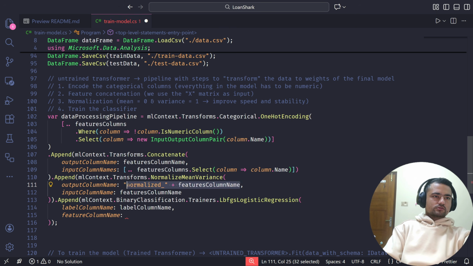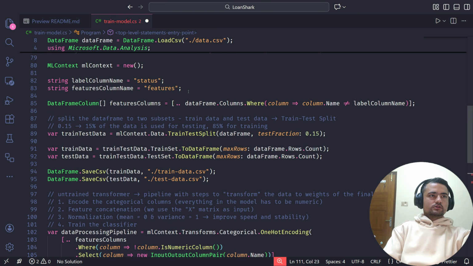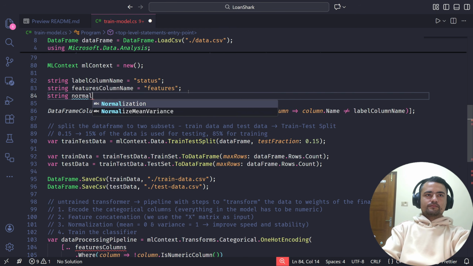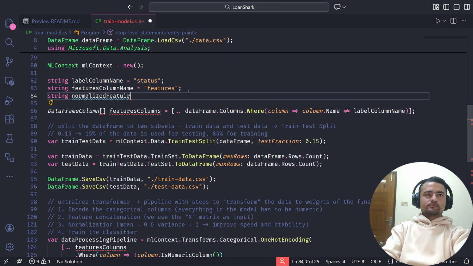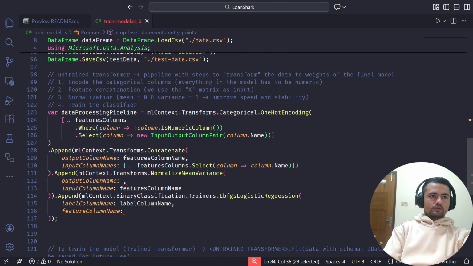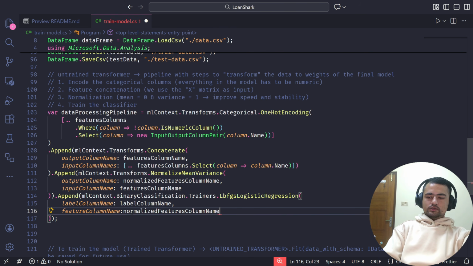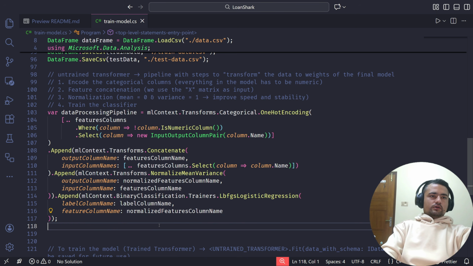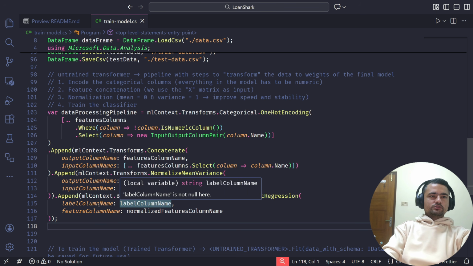Okay, so let's just cut it and define it here, and I'm going to use this here and here. So now it will only use the normalized features column, which is the X matrix, and as the output or the prediction column, it will use the label column name to train the model.